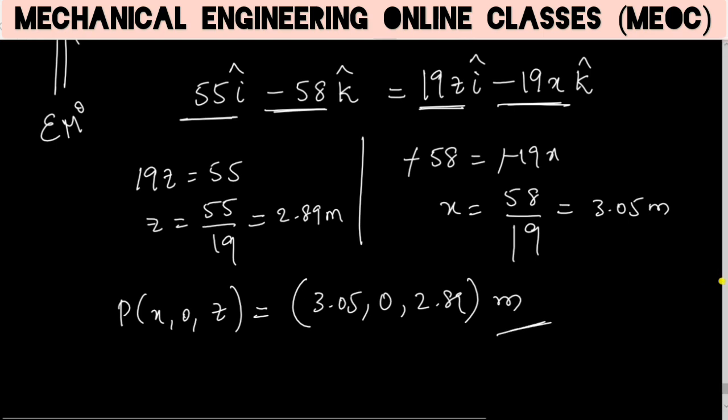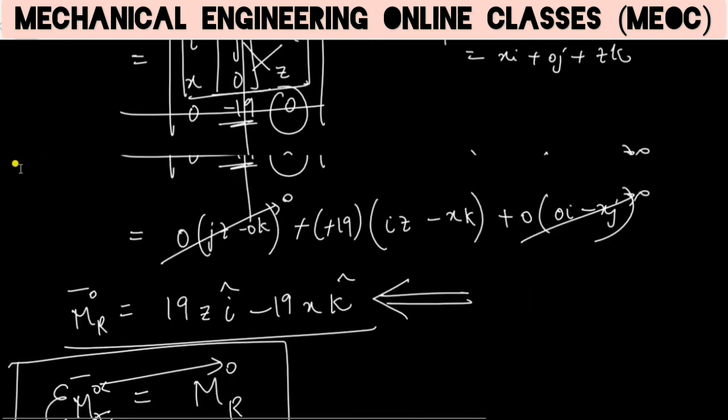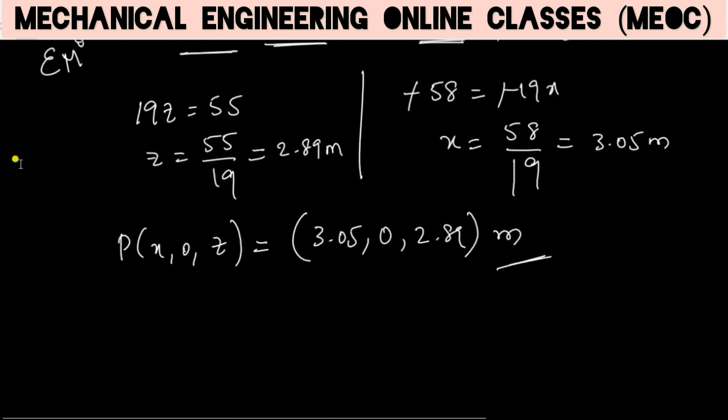The resultant value is minus 19j, which is nothing but 19 kilonewton acting vertically downward, and this particular position is 3.05, 0, 2.89. So this is the answer to the given question.